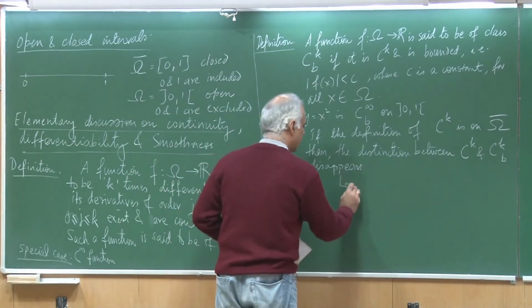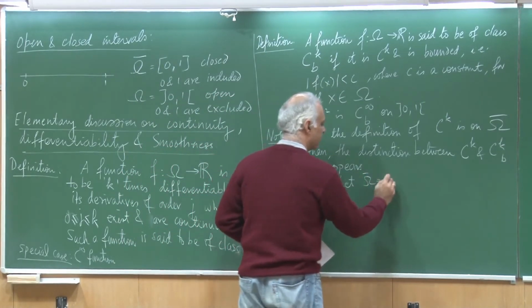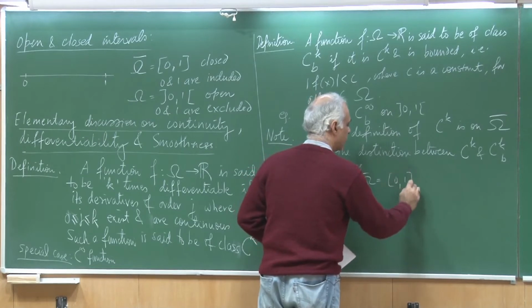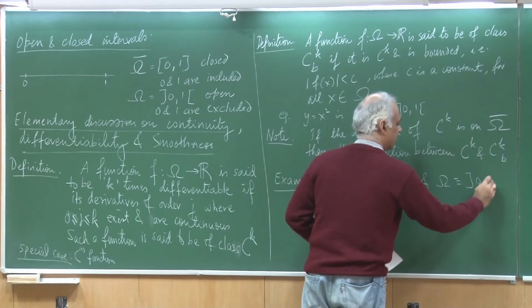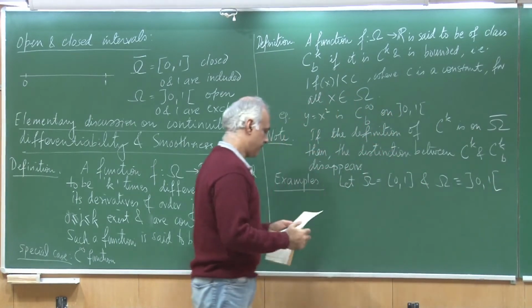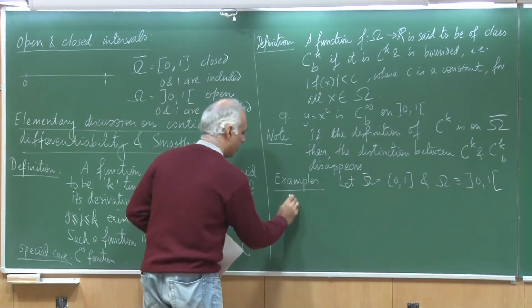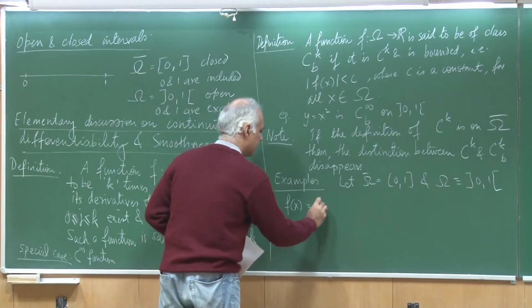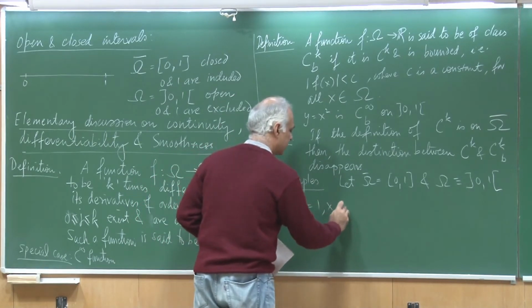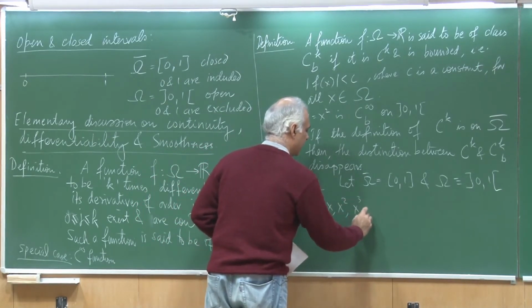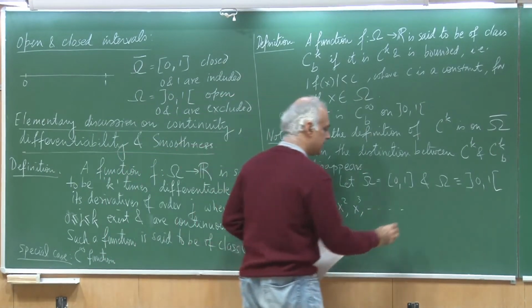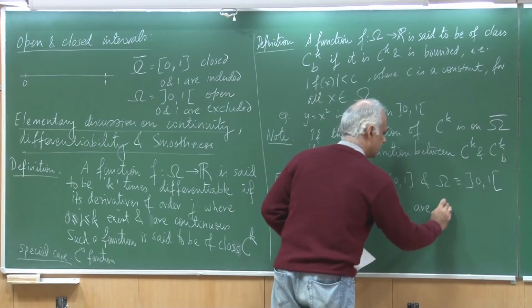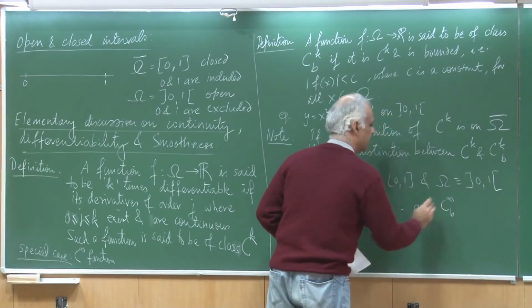So, let omega bar be given as 0 to 1 and omega is 0 to 1. If I look at f(x) equal to 1, x, x square, x cube and so on, all these monomials, then these are C B infinite.